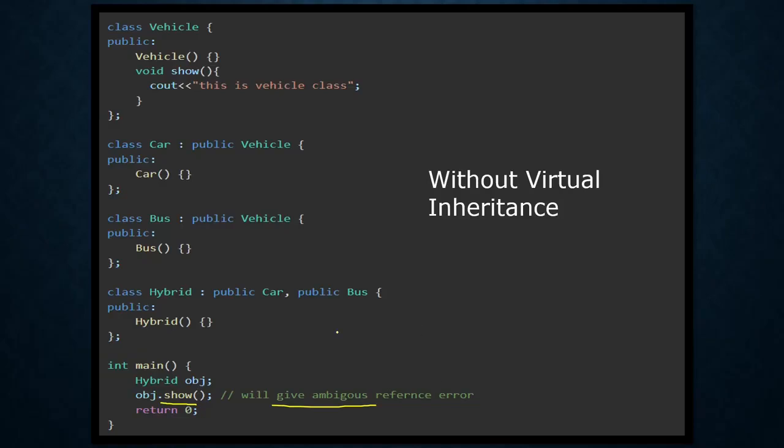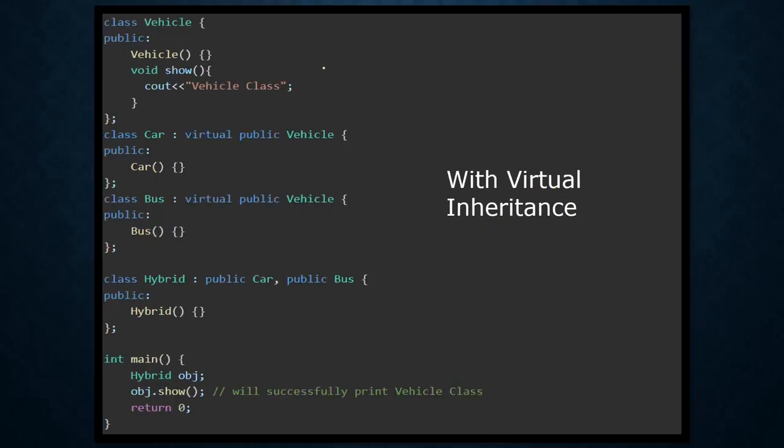Now to solve this problem we can use virtual inheritance, virtual hybrid inheritance. So what is this? In this we are inheriting the vehicle class virtually. By using the virtual keyword here, we are using a single instance of this vehicle class among all the classes which are inheriting it.